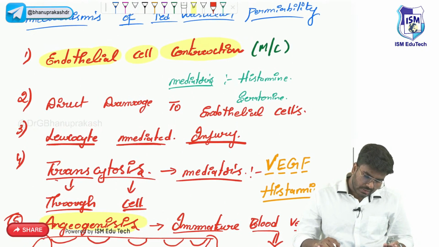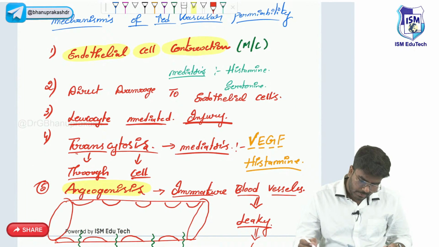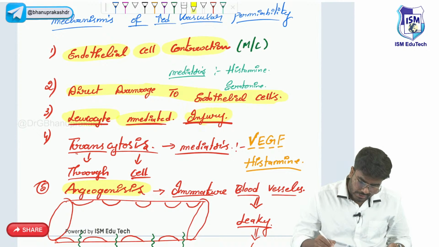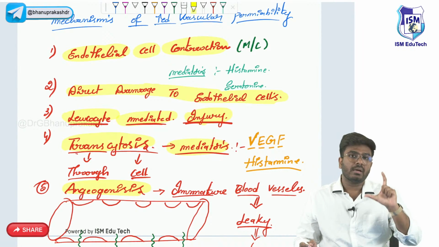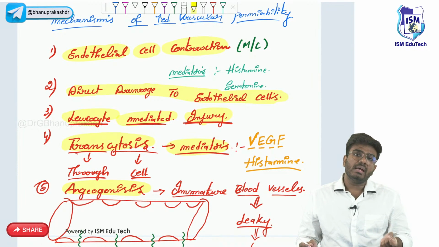Now just tell me guys, what are the mechanisms of increased vascular permeability? The 5 important mechanisms are endothelial cell contraction and retraction, which is the most common. Next is direct damage to the endothelial cells, and leukocyte mediated injury, and transcytosis. In transcytosis, the important organelle I have given you is the vesiculovacuolar organelle, and the mediators causing the transcytosis are vascular endothelial growth factor as well as histamine.